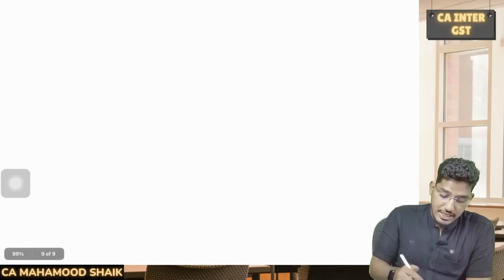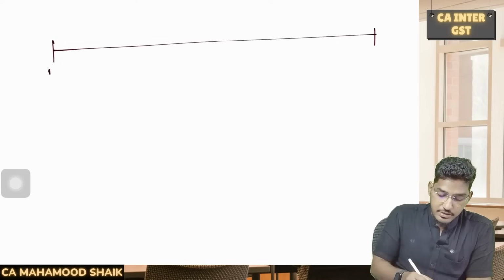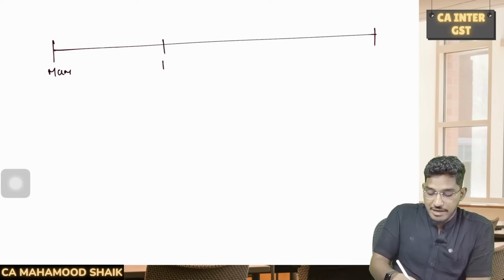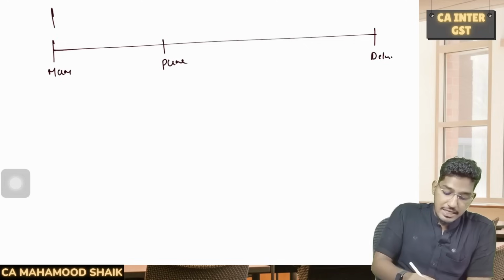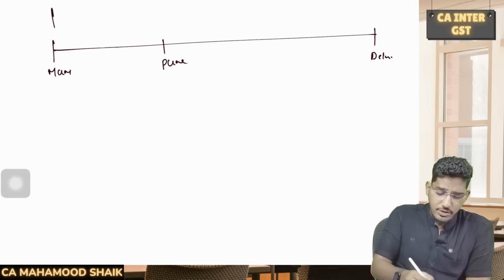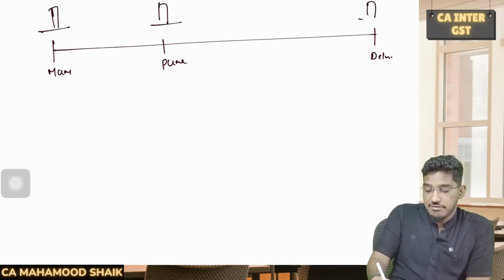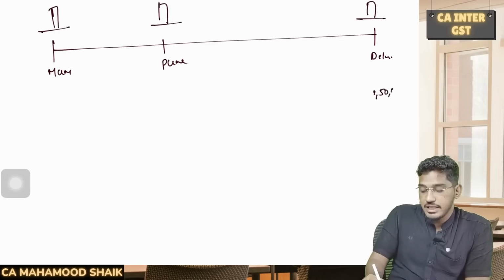Now let me give you another case. There is one company which is getting a leased circuit. Now they have 3 offices. Head office is there in Mumbai. They have one branch office in Pune. They have another office in Delhi. Now they need leased circuits connecting 3 units, 3 locations. So they have 1 point in Mumbai, 1 point in Pune, 1 point in Delhi. And for providing this service, the telecommunication company is charging 1,50,000 rupees.